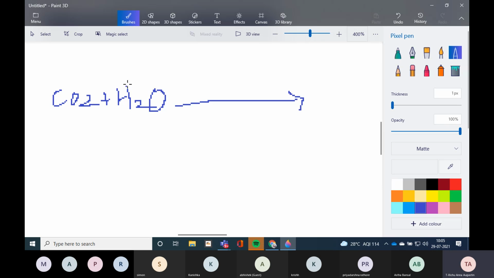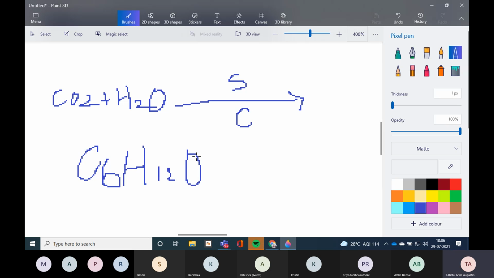So what is the equation? CO2, carbon dioxide plus water, H2O, in the presence of sunlight and chlorophyll. Sunlight we write above and chlorophyll below. Sunlight and chlorophyll gives out glucose, C6H12O6, plus what is released out?